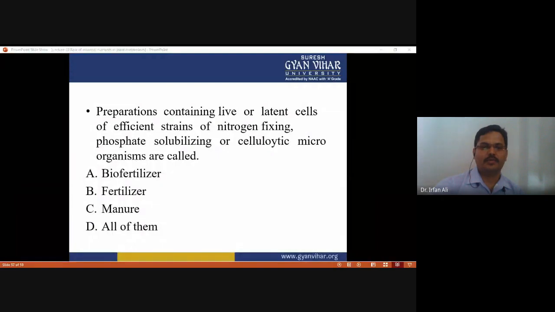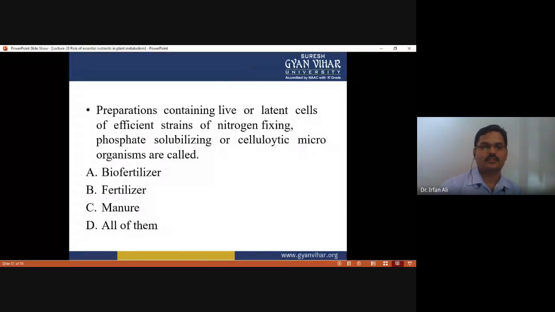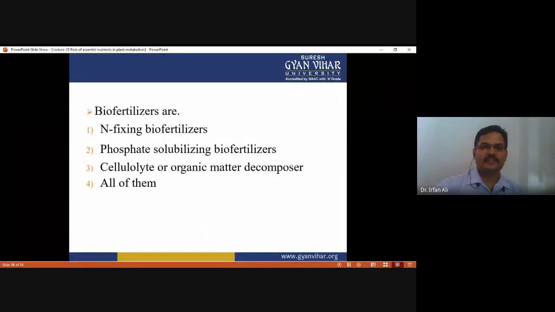And a preparation that contains live cells is called biofertilizer. Okay, very good. And biofertilizers are nitrogen-fixing biofertilizer, or phosphate-solubilizing biofertilizer, or cellulolytic organic matter decomposer. Which of them is the best answer for biofertilizer? All of them, because all are biofertilizers. Some of them are nitrogen-fixing biofertilizers, some are phosphate-solubilizing, some are cellulolytic.